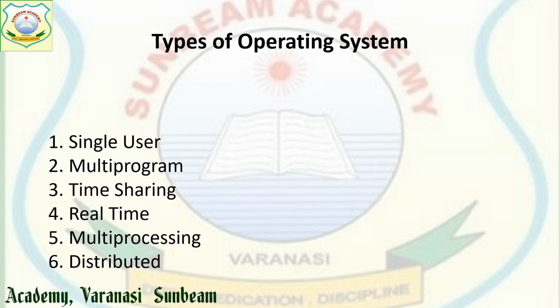Now next is real time OS. The jobs have fixed deadlines and the jobs have to be completed within their deadlines, right? So in this case, system performance is measured by its ability to complete its job within the specified deadlines, like RT Linux.